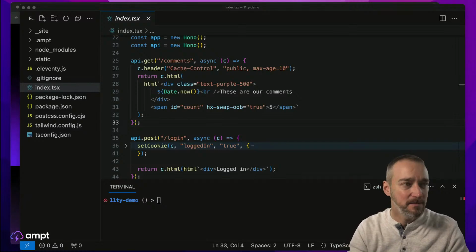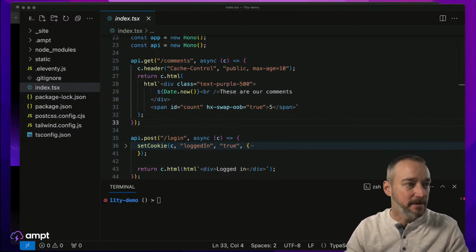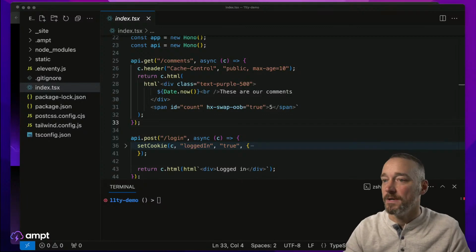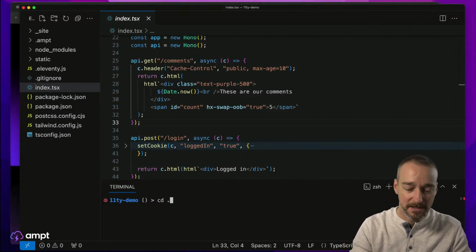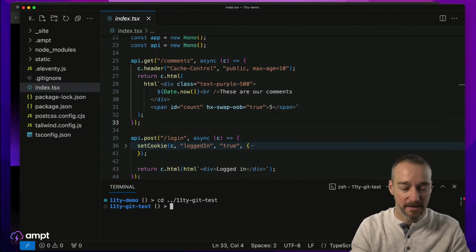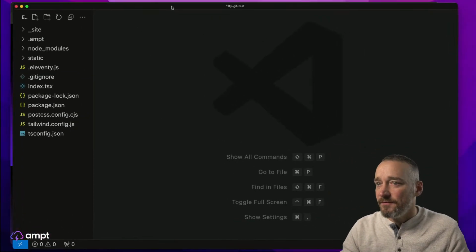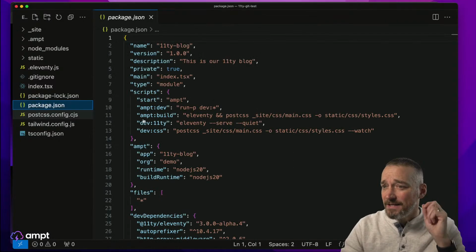Let me rename this. Git test here. All right, and then let me move this out like that and see if that worked. 11ty git test. Okay, that worked. All right, so now I'm going to cd ./ and I renamed this 11ty git test like that. Now we'll open this here. Okay, so we have a fresh thing here, and then I'm going to go into the package.json file here.